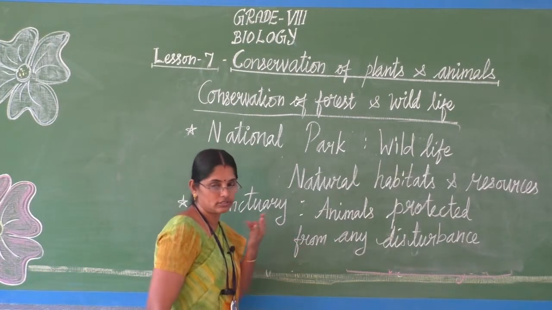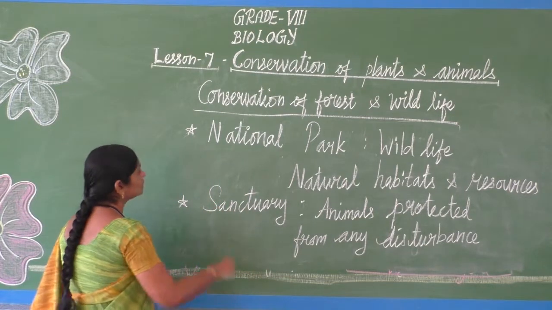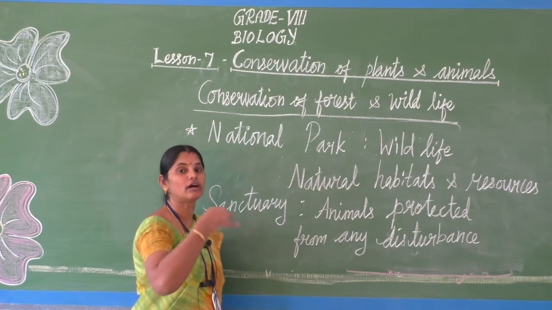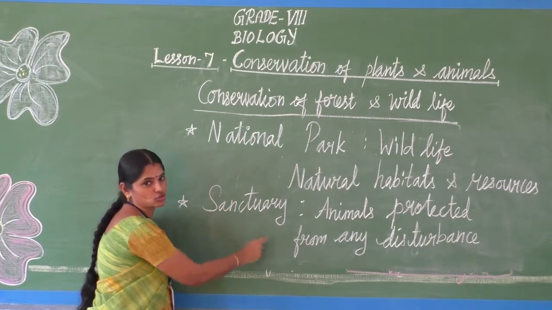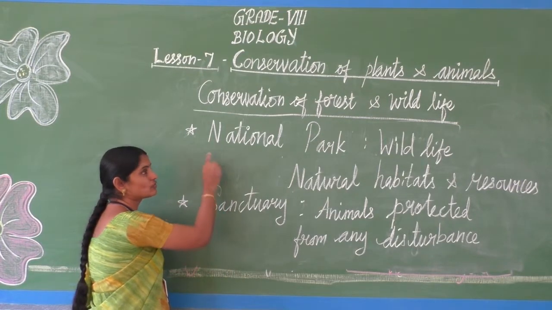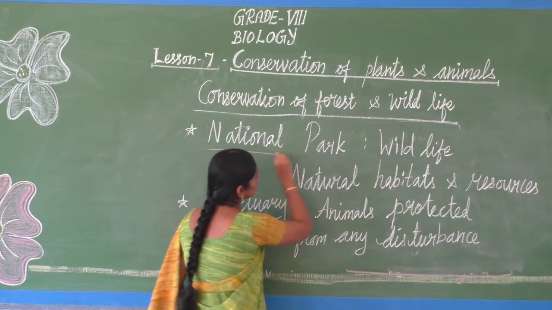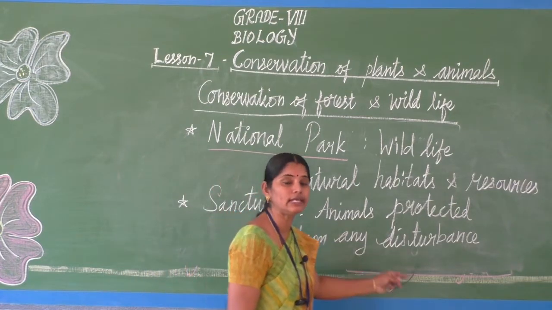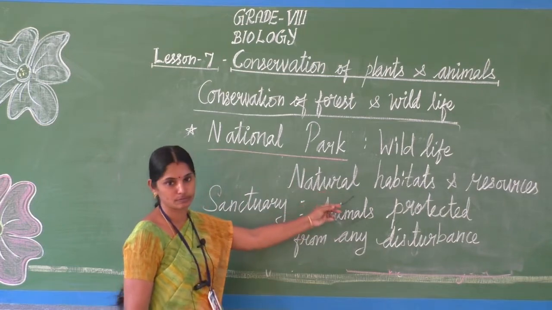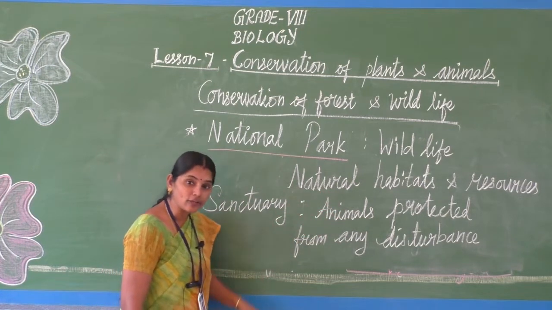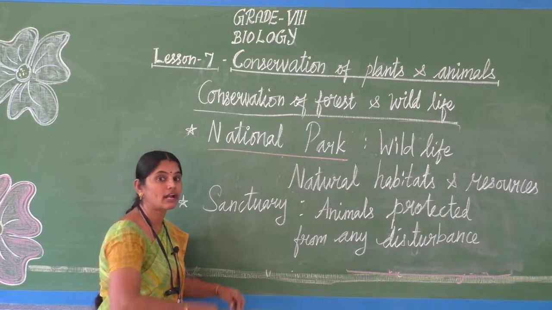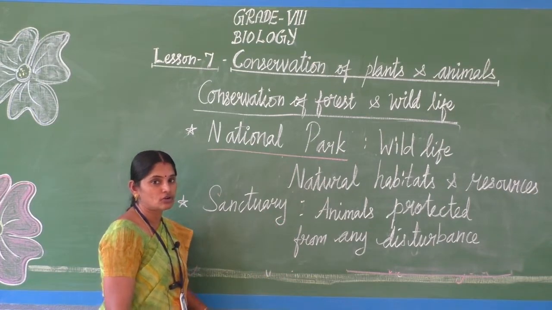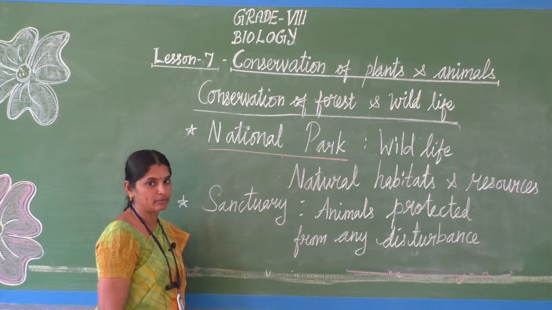So far we have seen about biosphere reserve. So now we'll see national park. So there are 3 areas: biosphere reserve, national park and sanctuary. Biosphere reserve is the larger area. Next we'll see national parks. So what do national parks mean? Here also the wildlife is being conserved in their natural habitat itself. They are allowed to move freely in the natural habitat and resources. So there is no restriction for the animals.